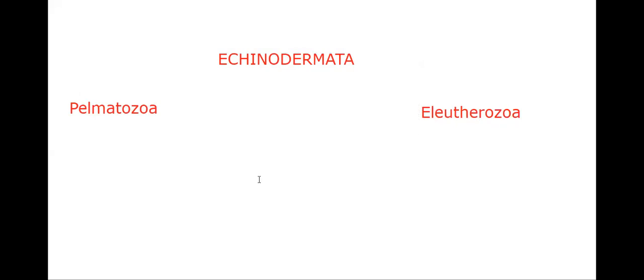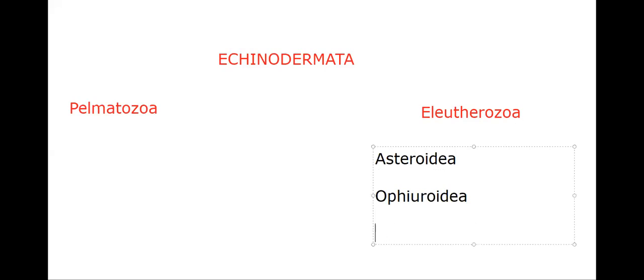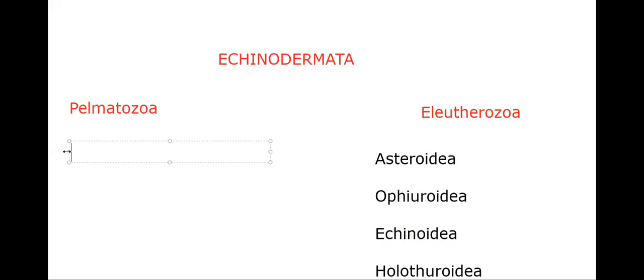Subphylum Eleutherozoa has four classes: Asteroidea, Ophiuroidea, Echinoidea, and Holothuroidea. Four classes are there. Pelmatozoa has only one class, that is Crinoidea. The class of Pelmatozoa is Crinoidea.